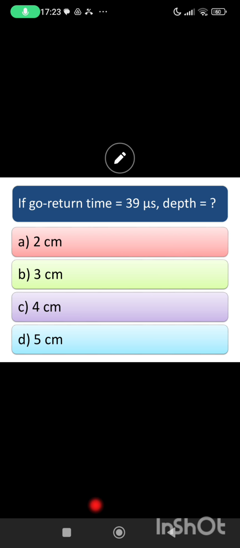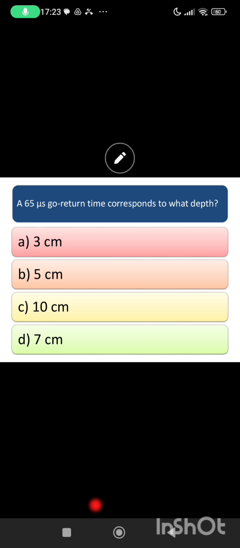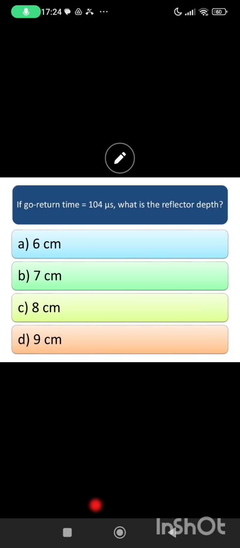If go return time is 39 microsecond, divide by 13, the answer is B, yes, 3 centimeter. 65 microsecond go return time corresponds to depth B, yes, 5 centimeter. If go return time is 104 microsecond, what is the depth?